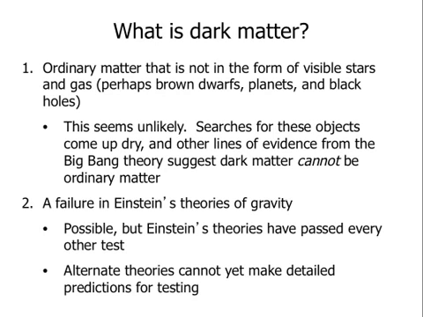If we tried to add more ordinary matter, more atoms, even if they're in the forms of rocks or planets or stars, or brown dwarfs that we can't see, then the Big Bang Theory would no longer work. So these lines of evidence and a few other even more complicated ones that I won't go into suggest that dark matter cannot be ordinary matter. So we can pretty much rule this out.